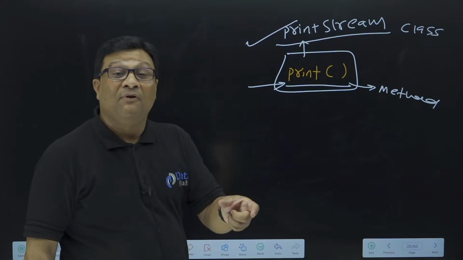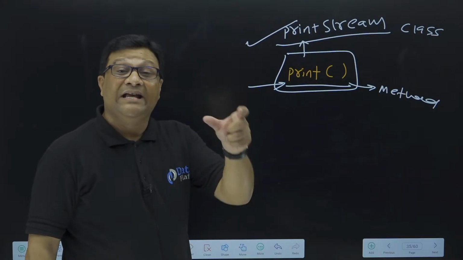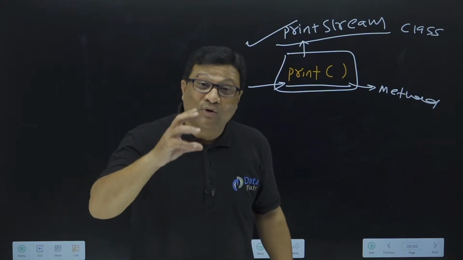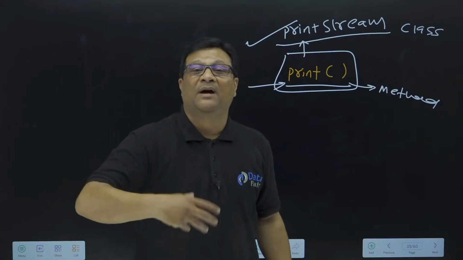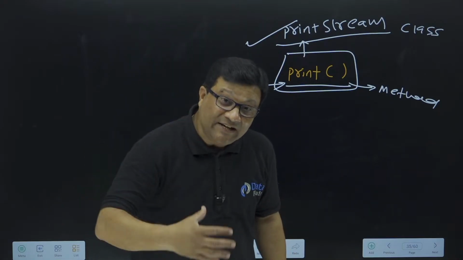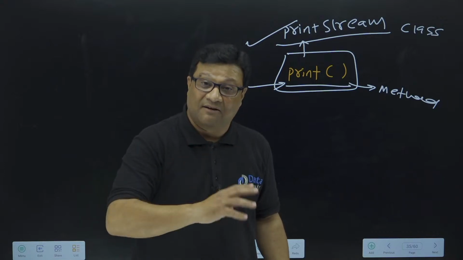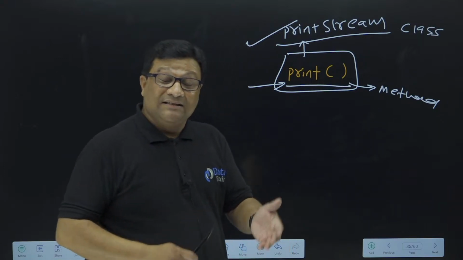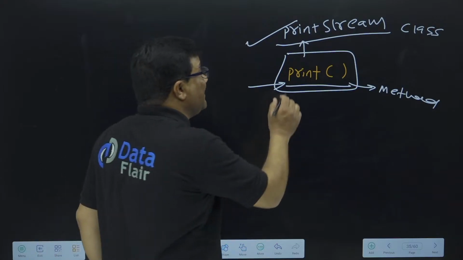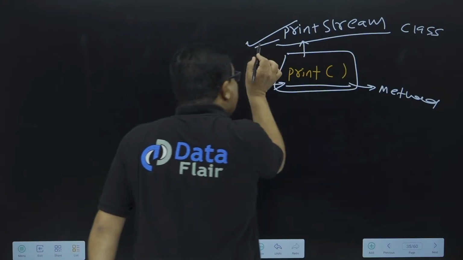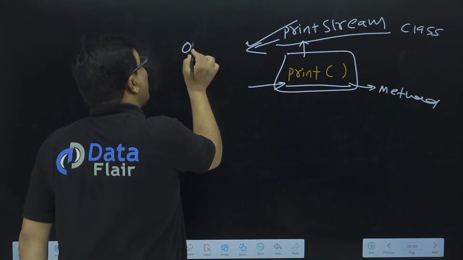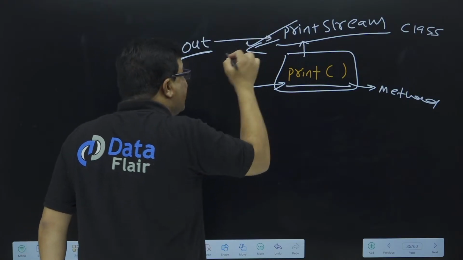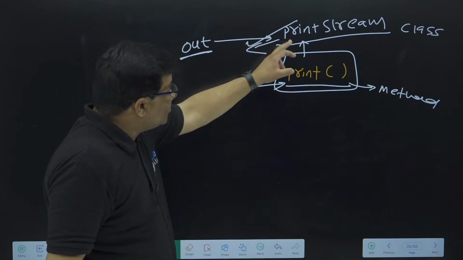But here Java already created an implicit object of this class, which means there is no need for the user to create an object of this class. There is an implicit object created by Java itself, and the name of this object is the out object. This out is an implicit object given by Java which belongs to the PrintStream class.